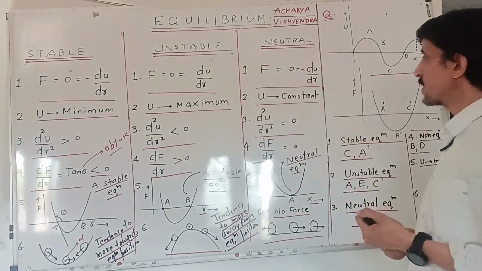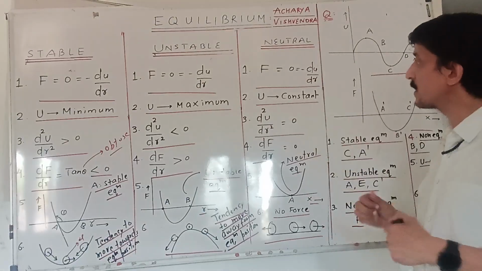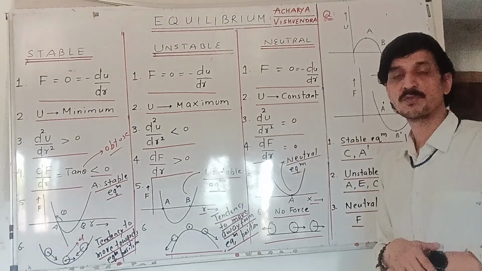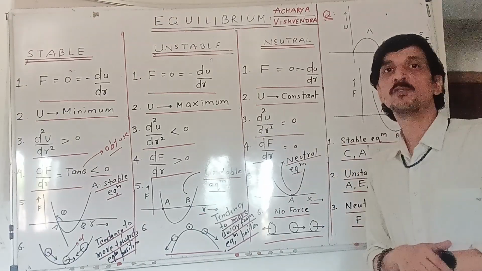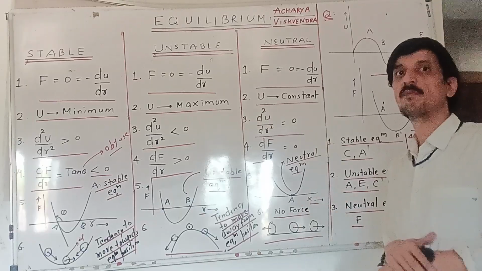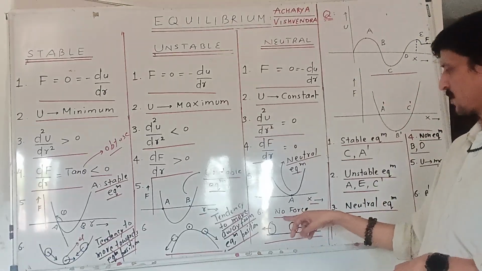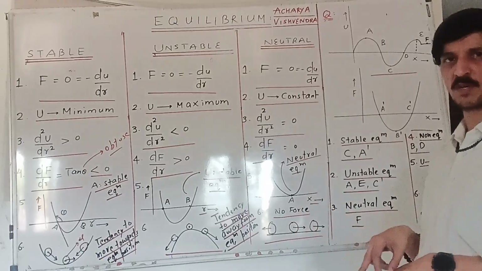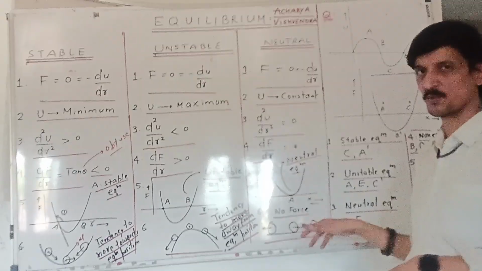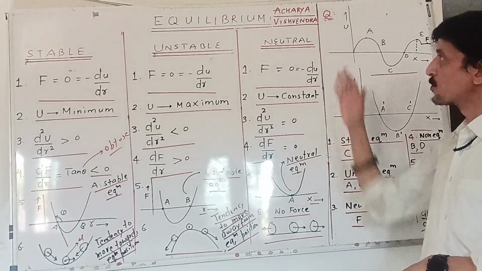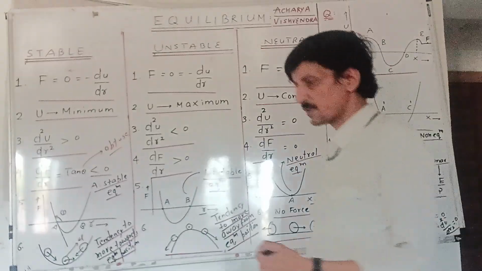And the third is a neutral equilibrium. When dF by dr equals 0, there is no tendency to move towards the equilibrium position. Then the equilibrium is called the neutral equilibrium, or you can say that there is no force on the body. So it's just shown in the graph over here. So these were the three types of equilibrium.